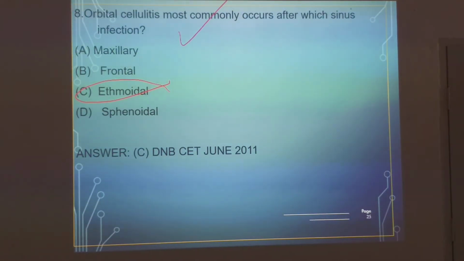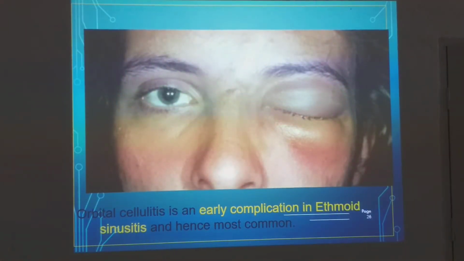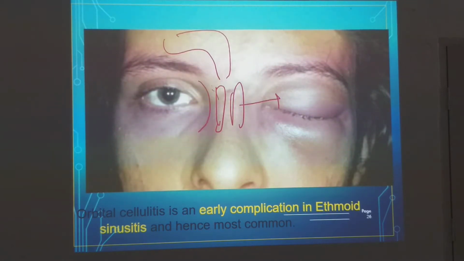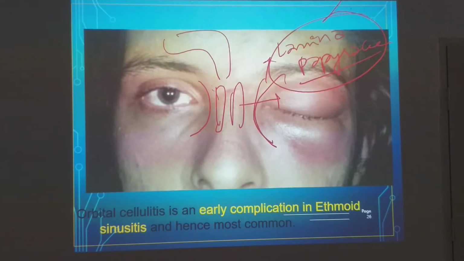Orbital cellulitis most commonly occurs from the ethmoidal sinuses. Here are the ethmoid sinuses, so it spreads very easily. Frontal is here, and it is very difficult. What is the thin plate separating the ethmoid and the orbit? It is called lamina papyracea, the thin bone separating the orbit and the ethmoids. Therefore it spreads very easily. So ethmoid causes orbital cellulitis.